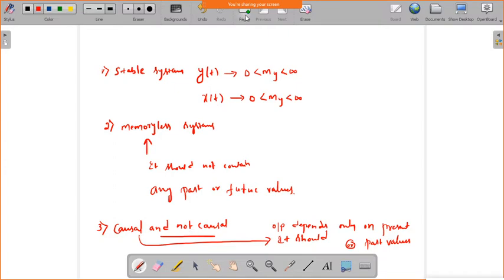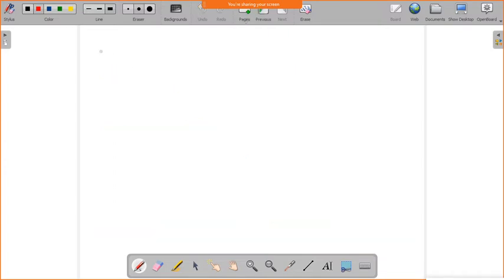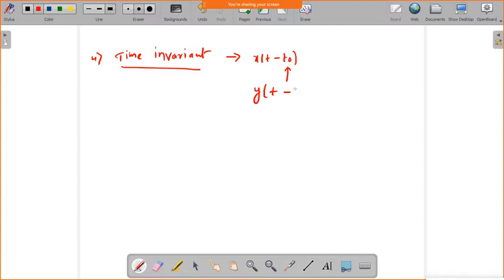Now coming to time invariance. If we want to say the system is time invariant, then if the input is shifted by a value, say for example t naught, the corresponding output should also be shifted by the same value. Then we say that system is time invariant. Now coming to the last one, the linear property.